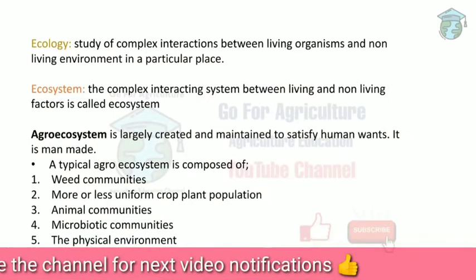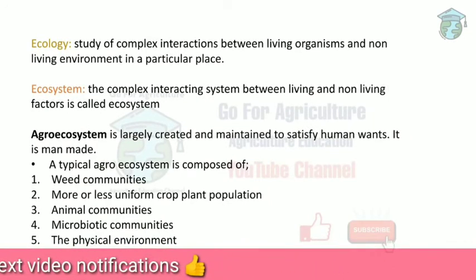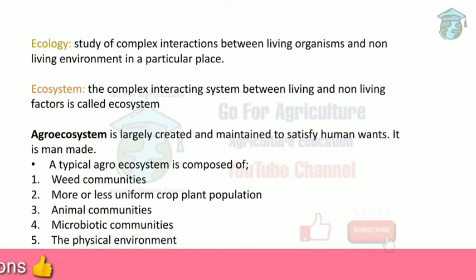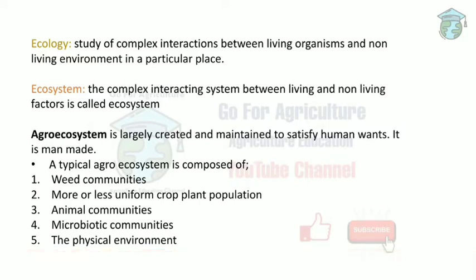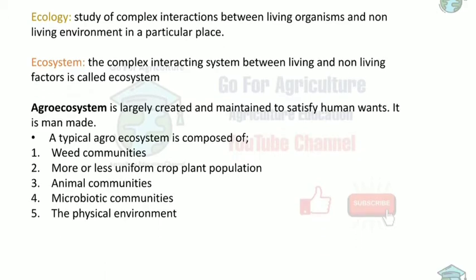So first is ecology. Ecology is the study of complex interactions between living organisms and the non-living environment, whereas an ecosystem is a complex interacting system between living and non-living factors, and an agroecosystem is a man-made ecosystem. This agroecosystem is composed of weed communities, crop plant populations, animal communities, microbiotic communities, and a physical environment. Since it's a man-made ecosystem, it can satisfy human needs, and it can also be largely created.